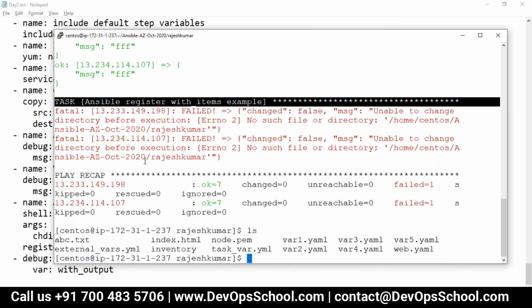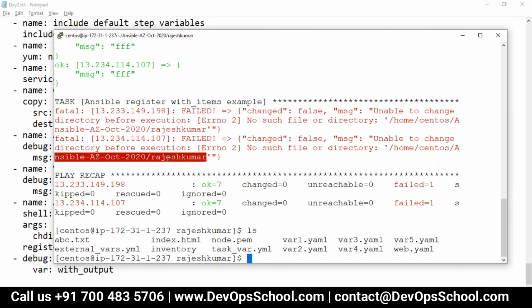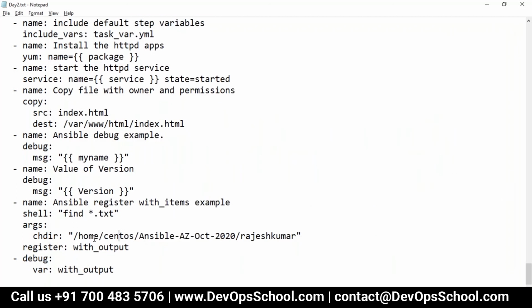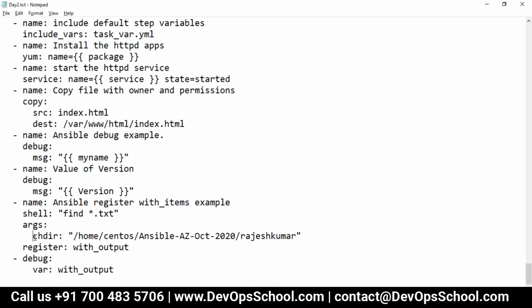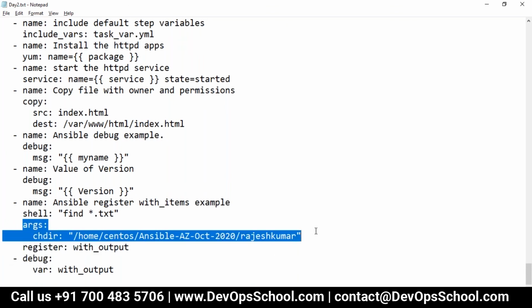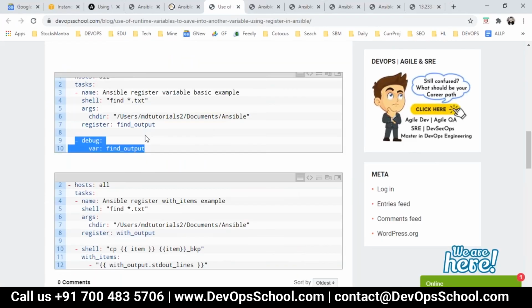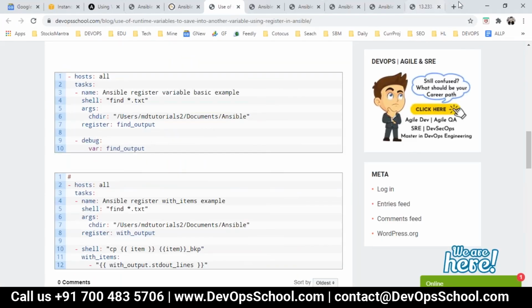Here, actually, args is a module, right? Args should be having the shell chdir. This is not a module. Shell is a module, and this is the command line parameter to change the directory, which directory should run. So let me show you here.